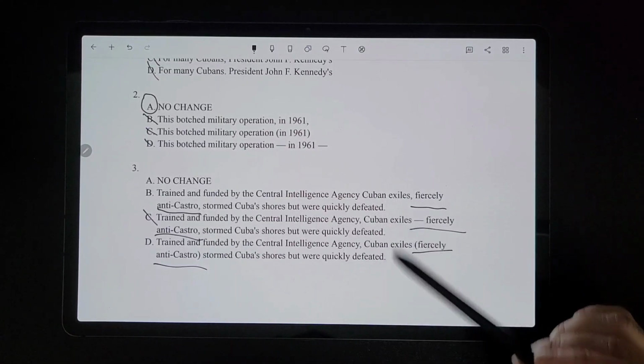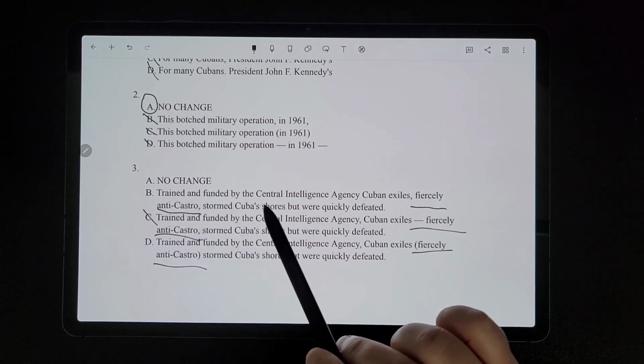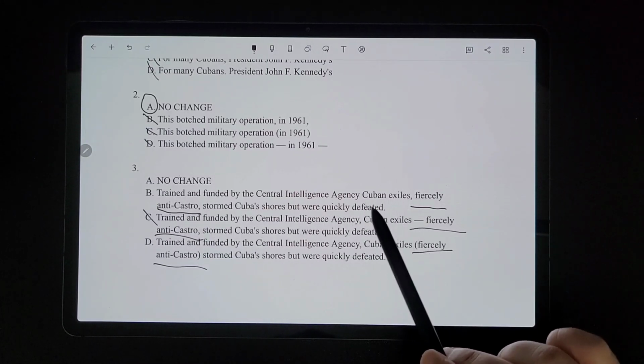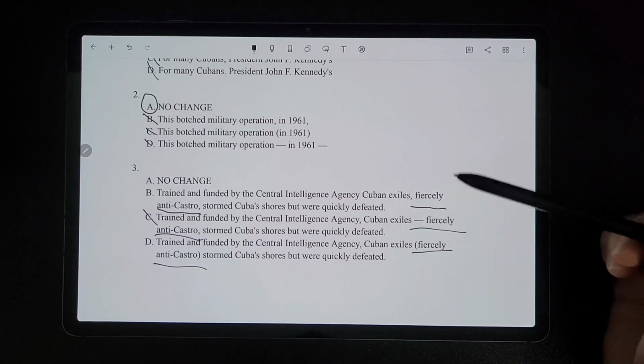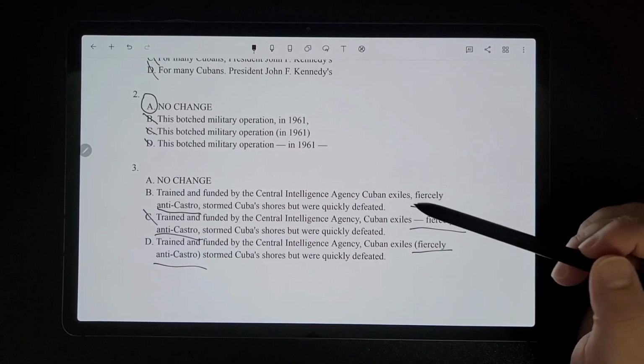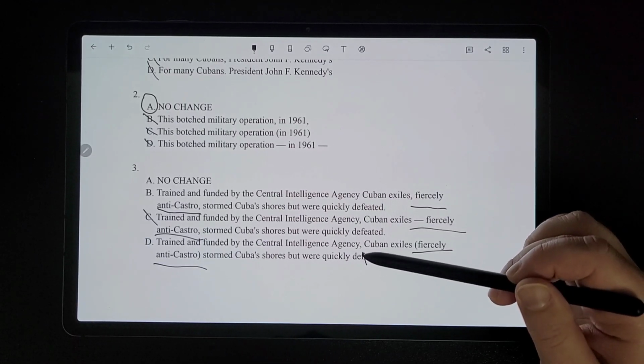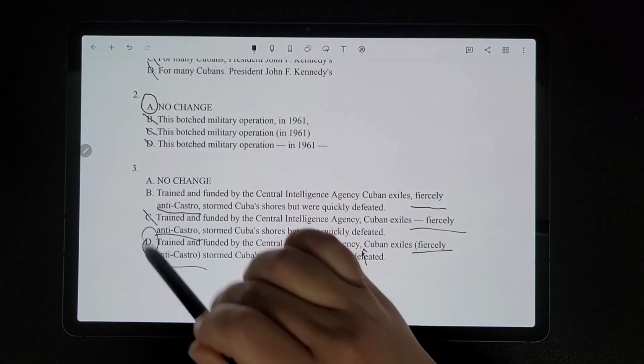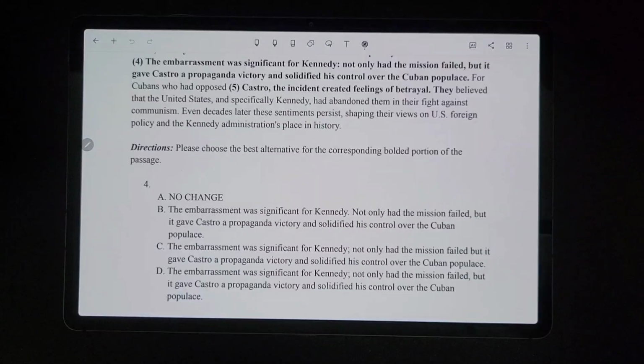Now let's see what's different about these. So B says, trained and funded by the Central Intelligence Agency, Cuban exiles. So they got rid of the comma after the introductory clause, which we can't do. We need that comma right here like it is in D. So that would be the correct answer.